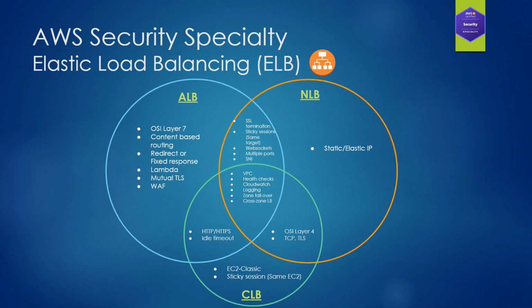So let's finally look at the features that are shared across all of them. First of all, they all live within a VPC. They all support health checks. They are all integrated with the CloudWatch service. They can all for sure implement logging. And finally, they all support both cross-zone load balancing and zone failover.